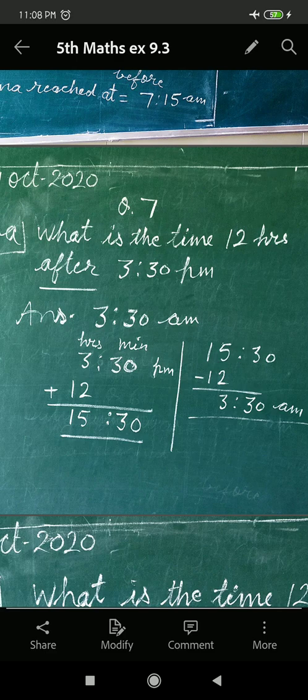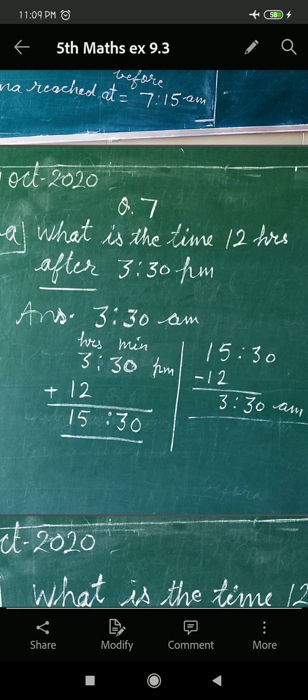Then, what is the time 12 hours before 5:30 am? Same here also. The difference is they want to know the time before 12 hours, and in part A they want to know after 12 hours. But after every 12 hours am and pm will change. Am will change into pm and pm will change into am. When you see the 12 hours clock time, it will be clear to you.